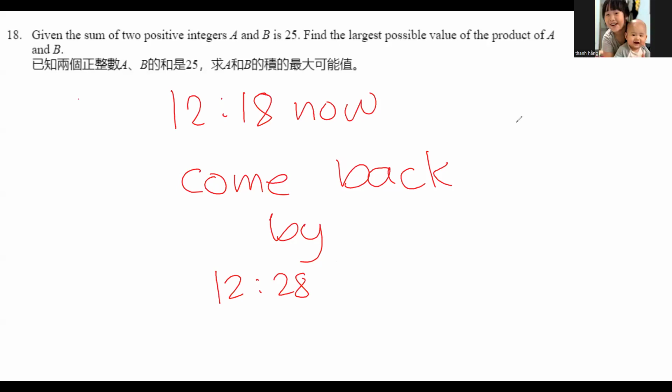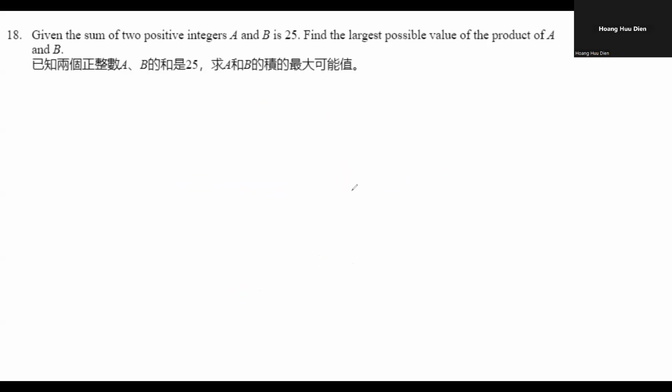Wow. Okay, so I think we can move on. Oh, it's 12:27 on the others' time. Maybe my watch is a bit advanced. Okay, it's okay now. I'm sure it's 12:28. I think we can continue.